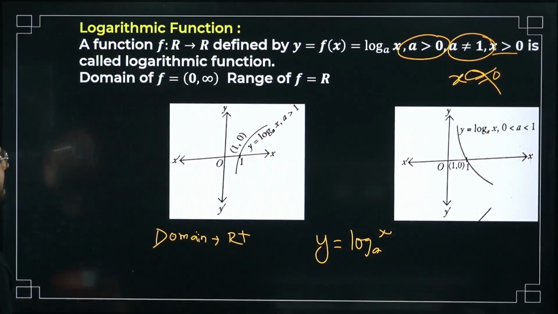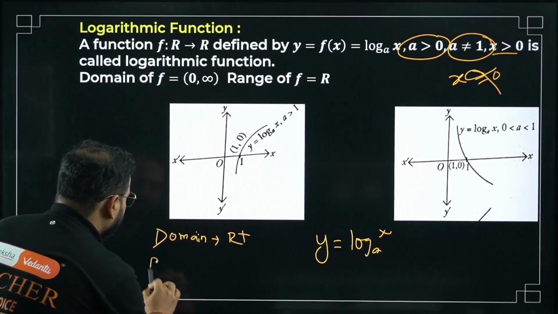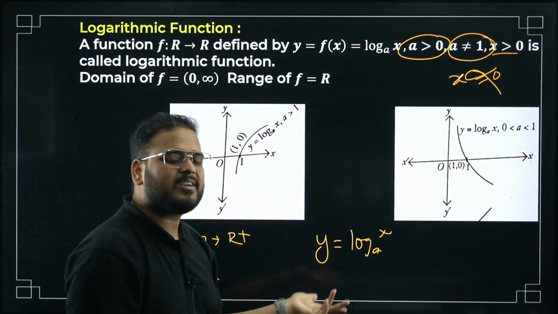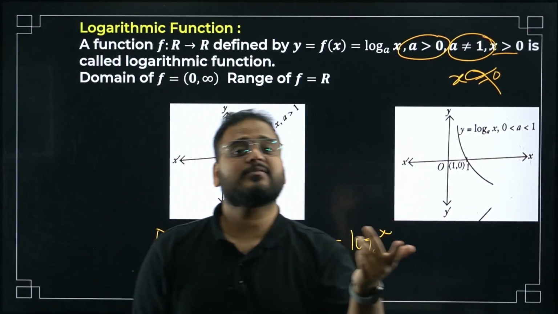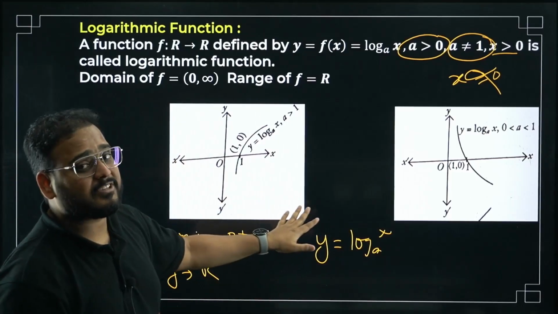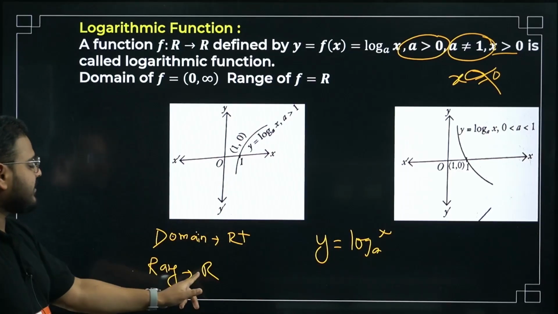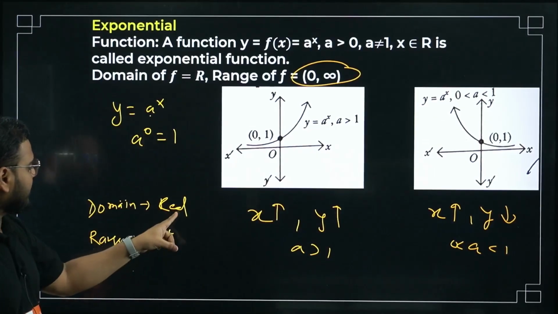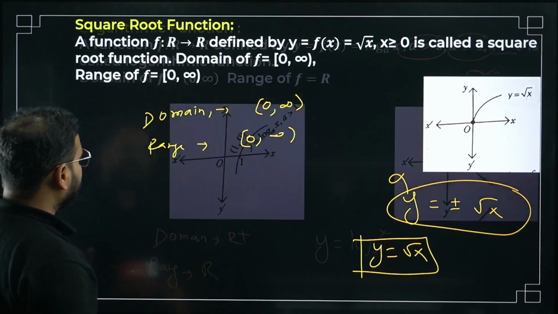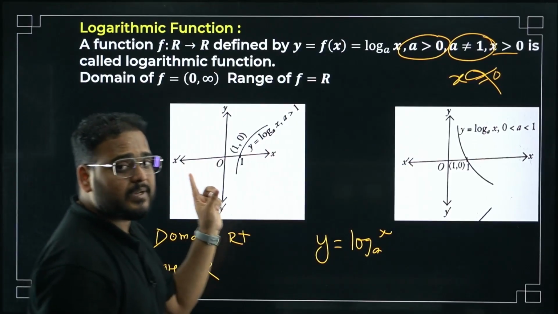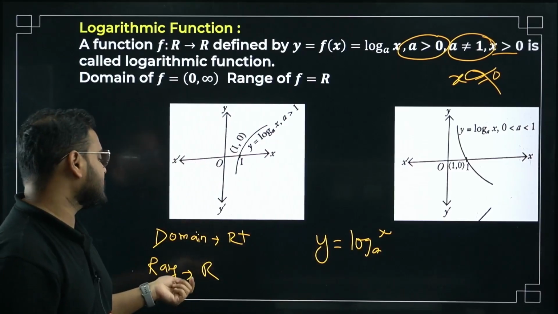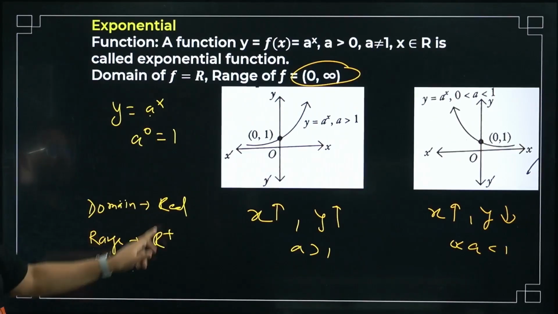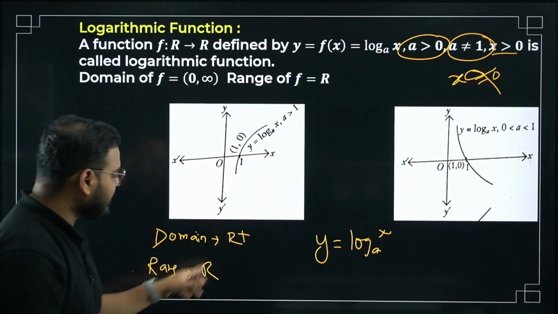The domain is R plus. What is the range? All real numbers. Doesn't it make sense? We learned this with inverse trigonometric functions: log and exponential functions are inverse to each other. For the exponential function the domain was R and the range was R plus. Here it is just the opposite: the range is R and the domain is R plus.